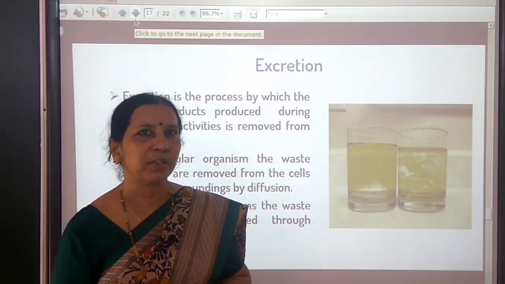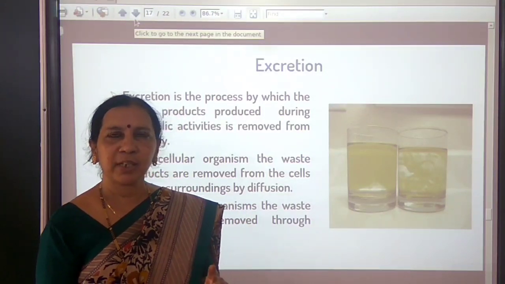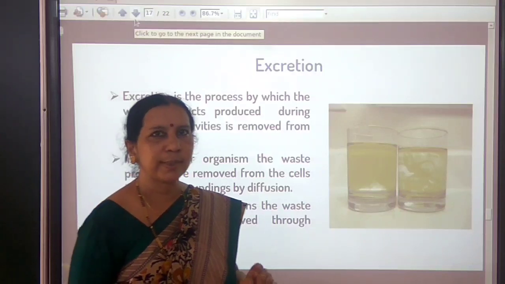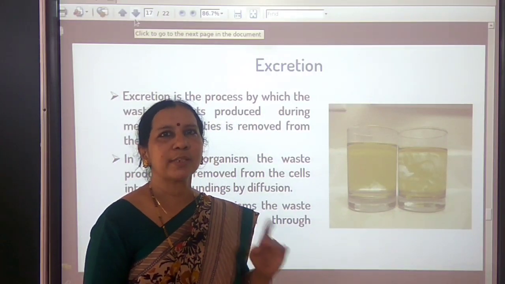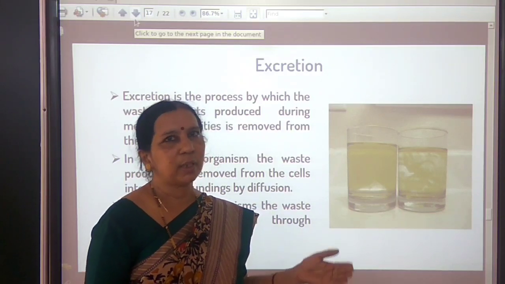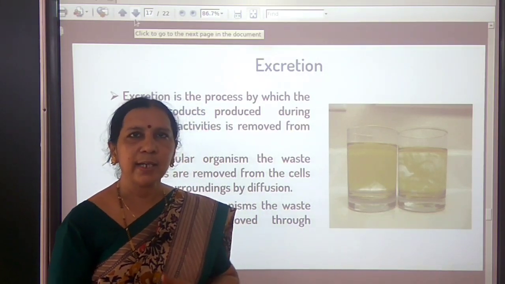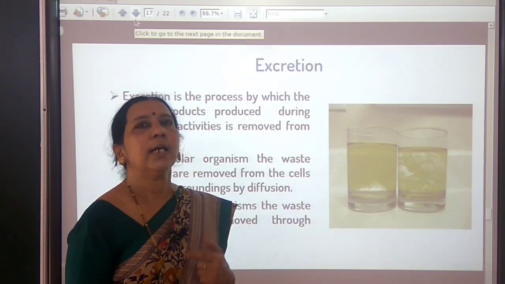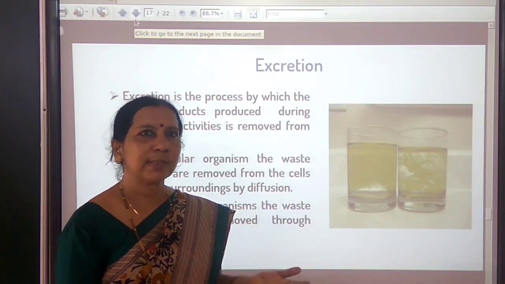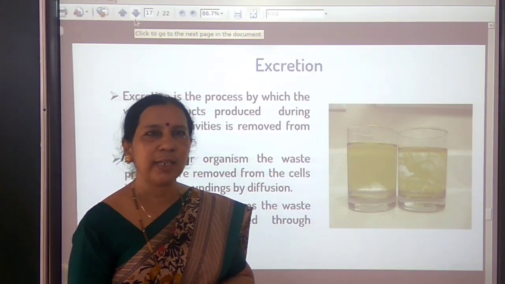Already during respiration, carbon dioxide is a waste produced. Respiration is also a metabolic process. Carbon dioxide is a waste produced, so that must be removed. It will be removed through the lungs during respiration. The same way our skin produces sweat. It is also a metabolic waste which is removed. It is also the process of excretion only.